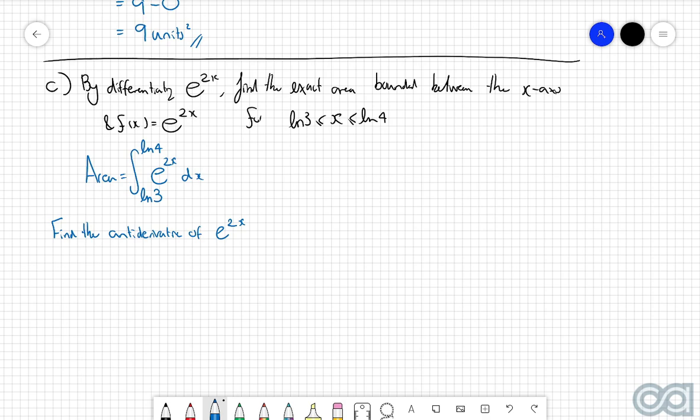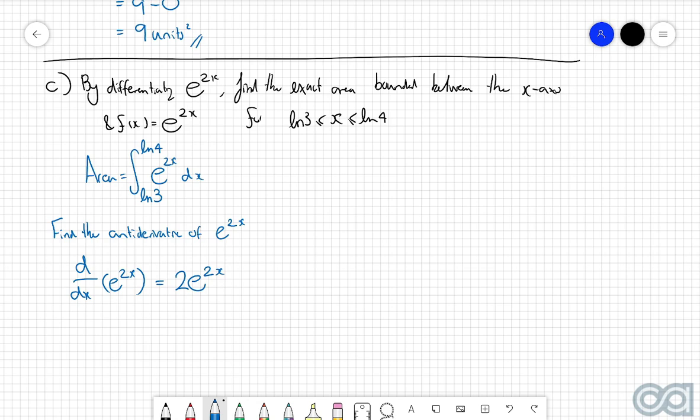Now the question first of all asks us to differentiate e to the power of 2x, so let's do that. So d by dx of e to the power of 2x is equal to 2 multiplied by e to the power of 2x. Now I want to get this e to the power of 2x by itself, because that's what we're trying to find the antiderivative for.